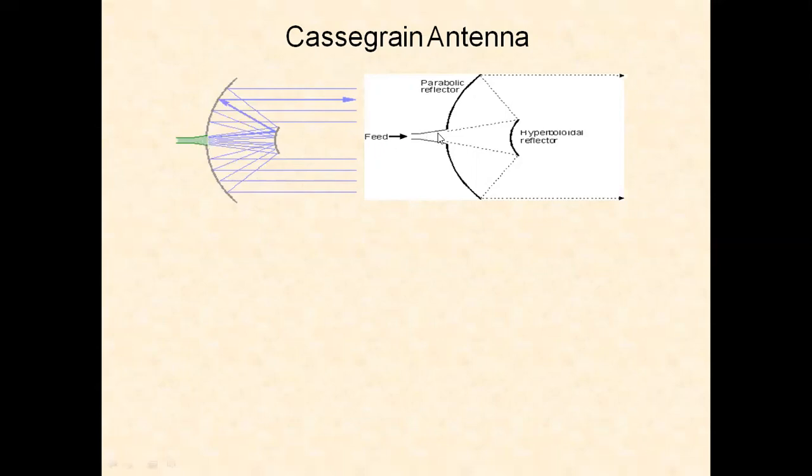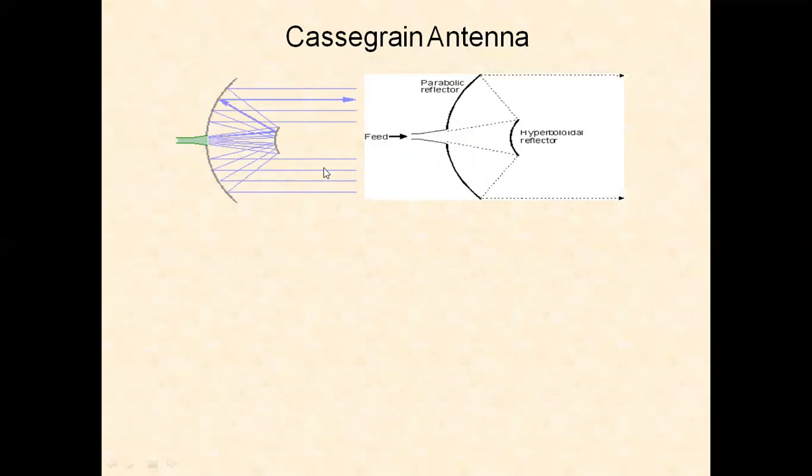The feed radiator is aimed at the secondary hyperboloid. This is the feed radiator. They are aimed toward the secondary hyperboloid reflector. The radiations emitted from the feed radiator are reflected from the Cassegrain secondary reflector, which illuminates the main paraboloid reflector. They are coming toward the main paraboloid reflector as if they had originated from the focus. Then the parabolic reflector collimates, that is, makes parallel rays as usual. The signals are coming like this and they are made into parallel rays.